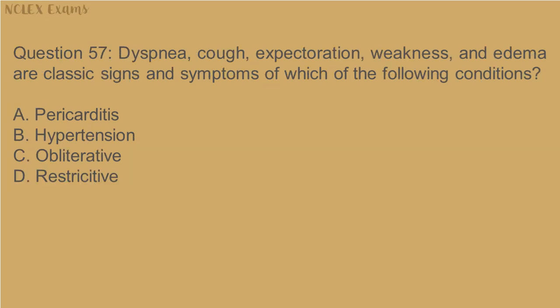Question 57. Dyspnea, cough, expectoration, weakness, and edema are classic signs and symptoms of which of the following conditions? A. Pericarditis. B. Hypertension. C. Obliterative. D. Restrictive.